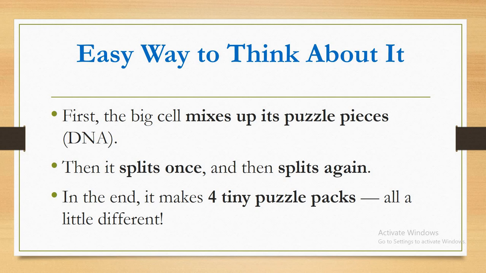Easy way to think about it. First, the big cell mixes up its puzzle pieces, DNA. Then it splits once and then splits again. In the end, it makes 4 tiny puzzle packs, all a little different.